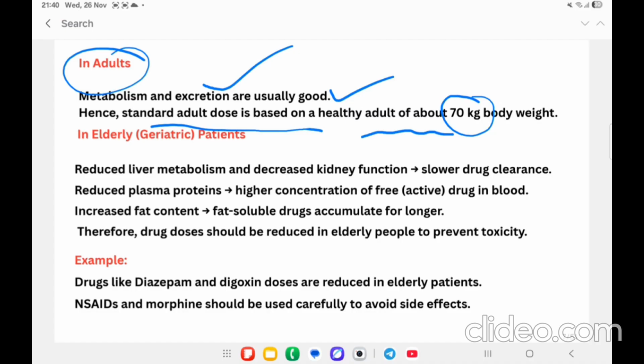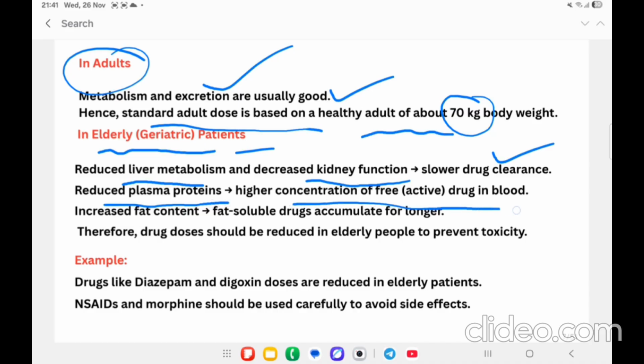And in case of old age people, that is elderly patients, here again there is a problem, that is reduced liver metabolism and decreased kidney function, which is going to reduce the drug clearance. Then there is reduced plasma protein and higher concentration of the free active drug in the blood. Then increased fat content, so fat soluble drugs accumulate for a longer time.